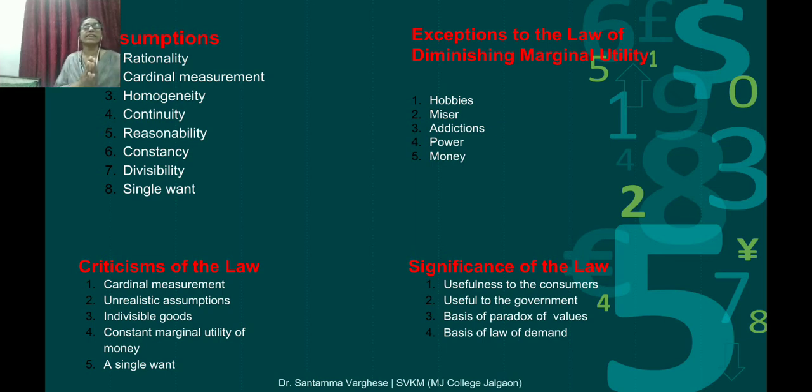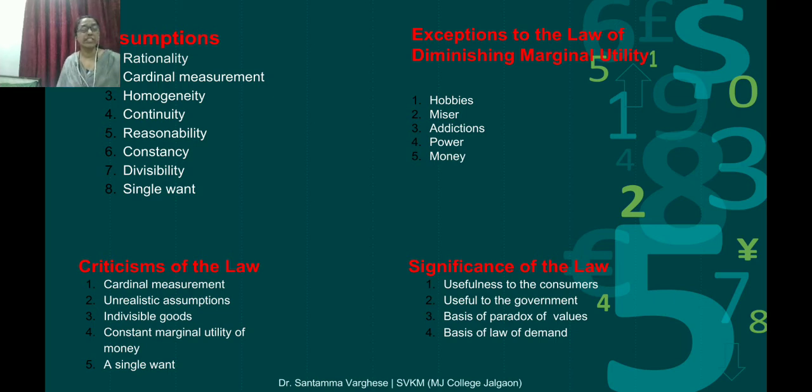It is exempted. In these cases, this utility will not work. Which are the cases? Hobby means certain hobbies like collection of various stamps, coins, rare paintings. In those hobbies, the more we get, the more we are satisfied. The benefit being derived will not diminish. That is why it is an exceptional case.